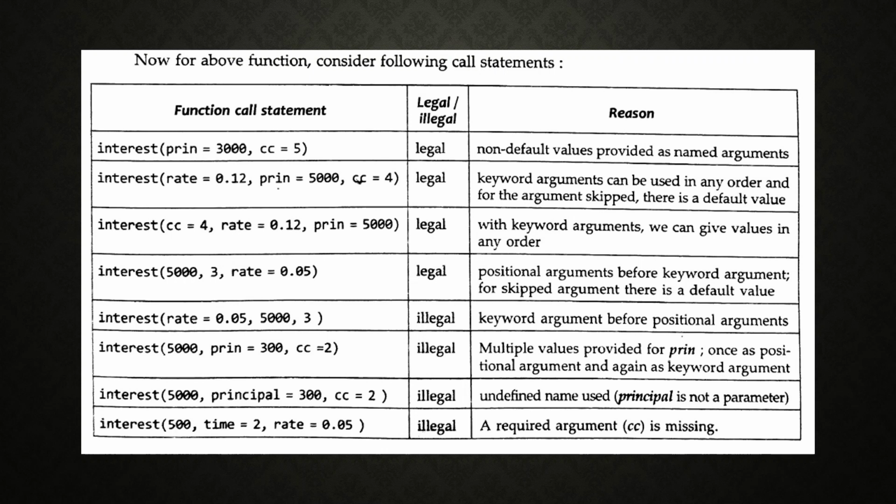Next one is interest(500, time=2, rate=0.05). It is also illegal, and the required argument CC is missing. Okay, these are about some arguments and how to pass the arguments from function call to function header or function definition. Some legal and illegal issues are there.